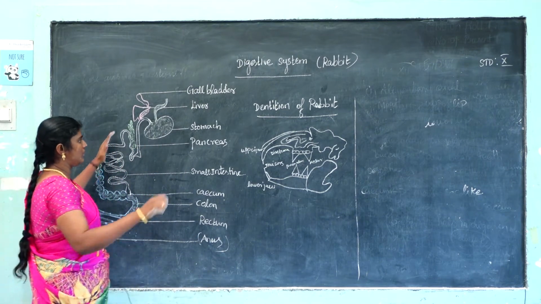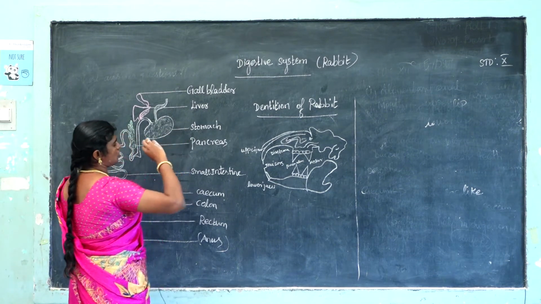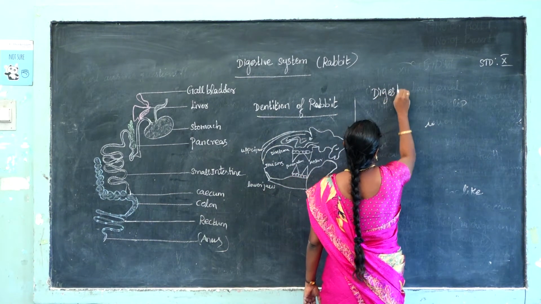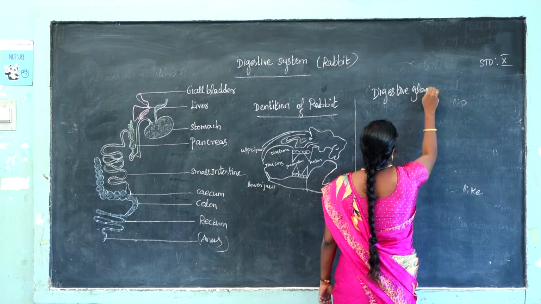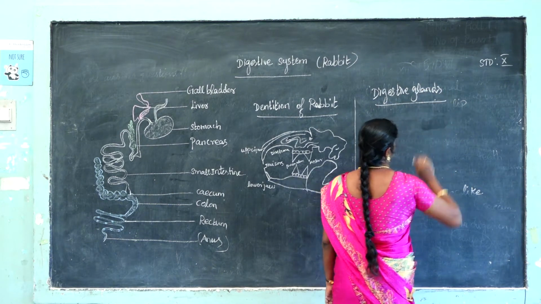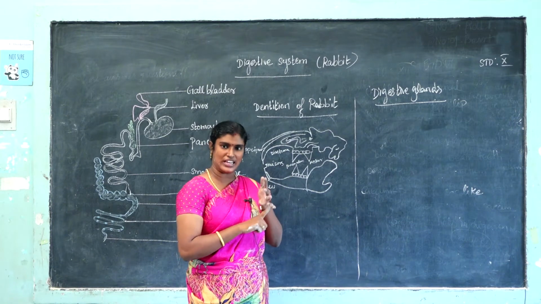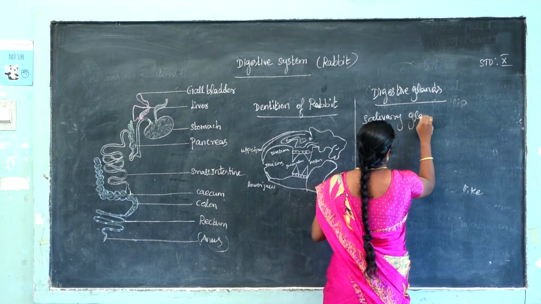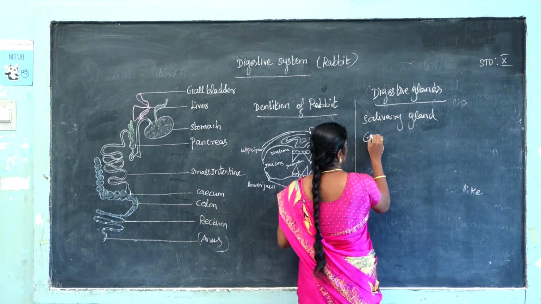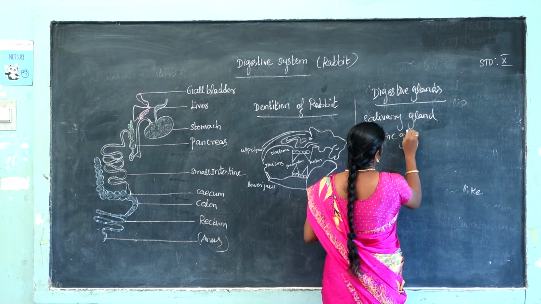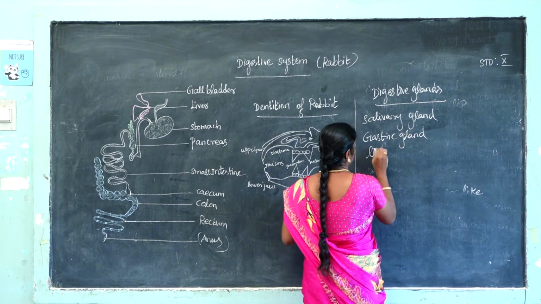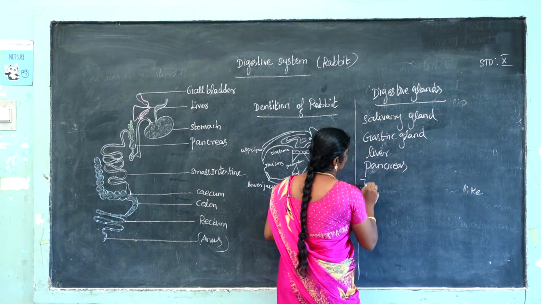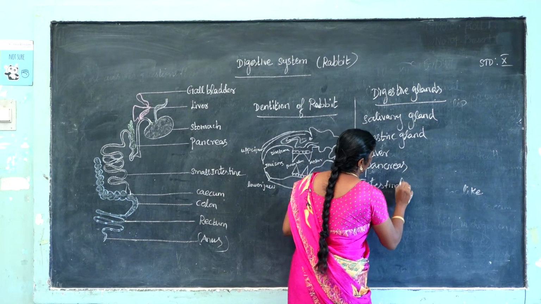Okay, the first part, the stomach. What is the next one? Digestive glands. What are the digestive glands? The first one, salivary glands. Next, gastric glands. Next, liver, pancreas. The last one, intestinal glands.